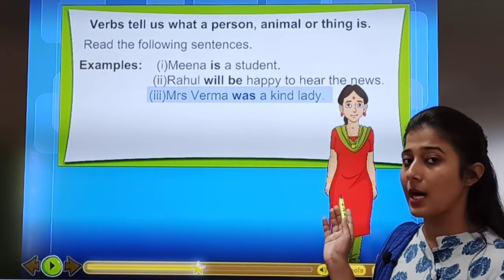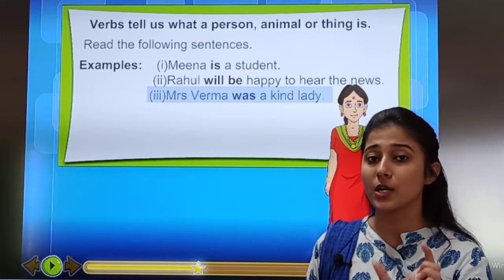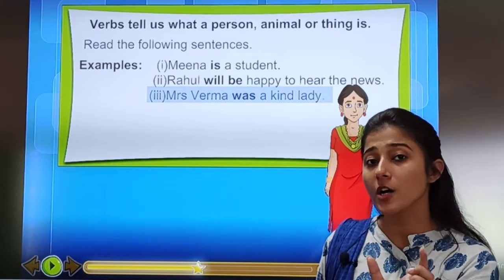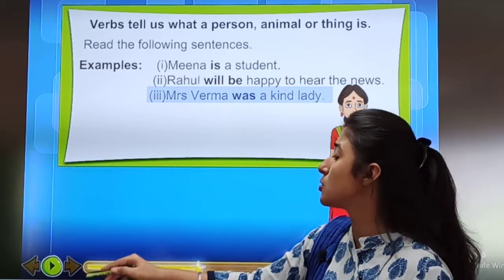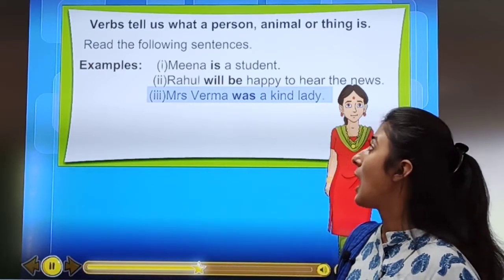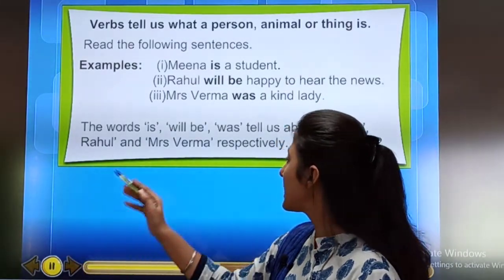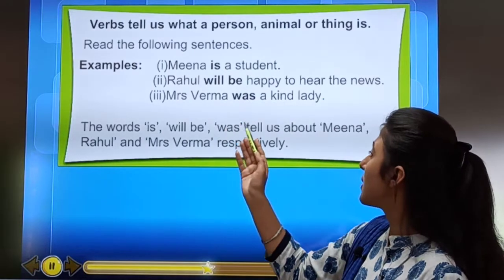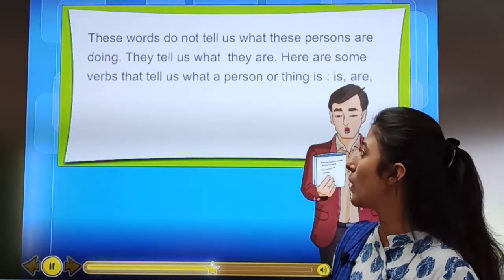So was. Kind is an adjective. Was will be the verb. So such words is, was, will be are verbs which tell us what a person or thing is. Okay. Is, will be, was tell us about Meena, Rahul and Mrs. Verma.